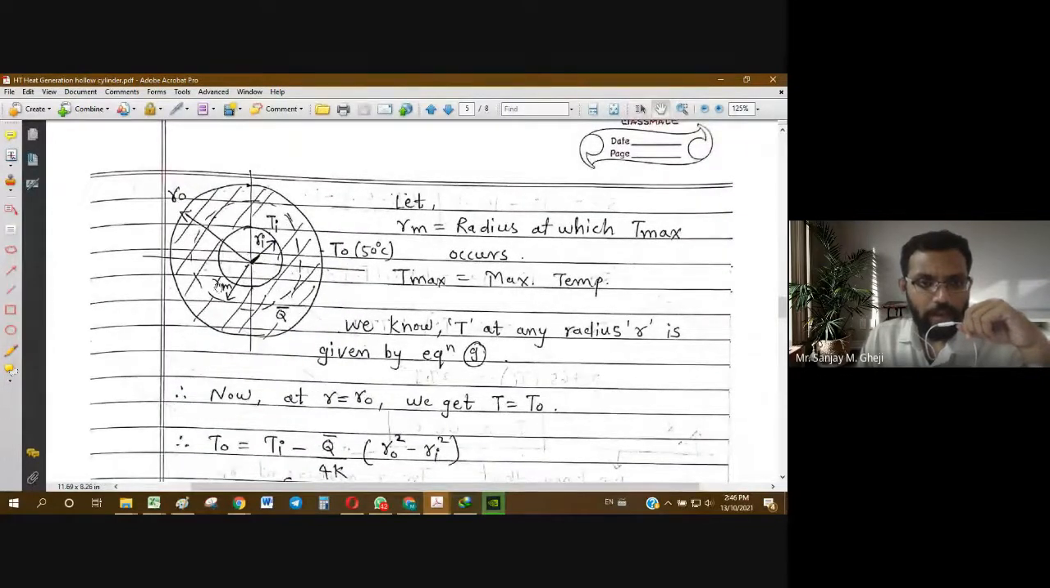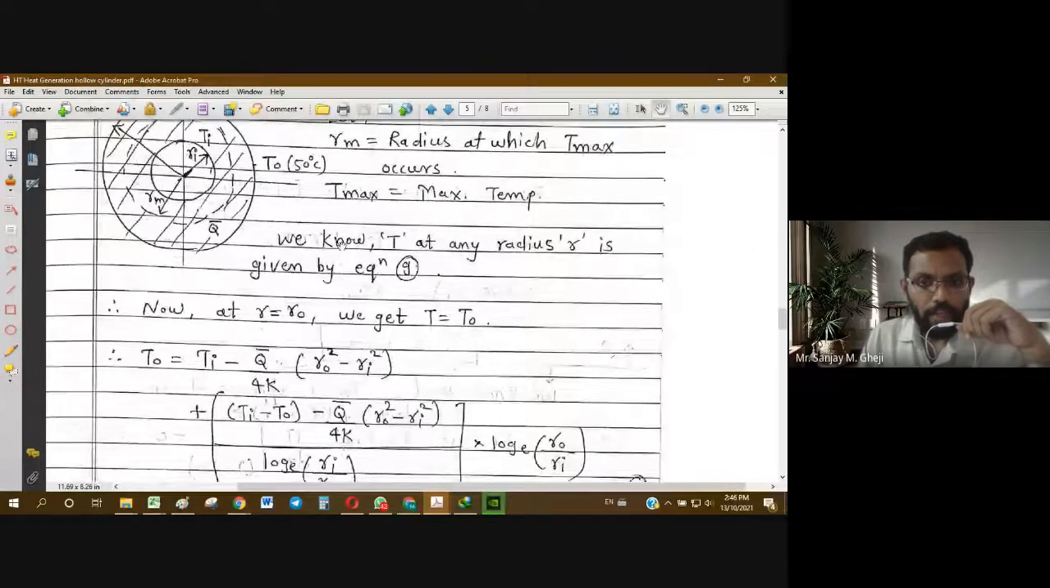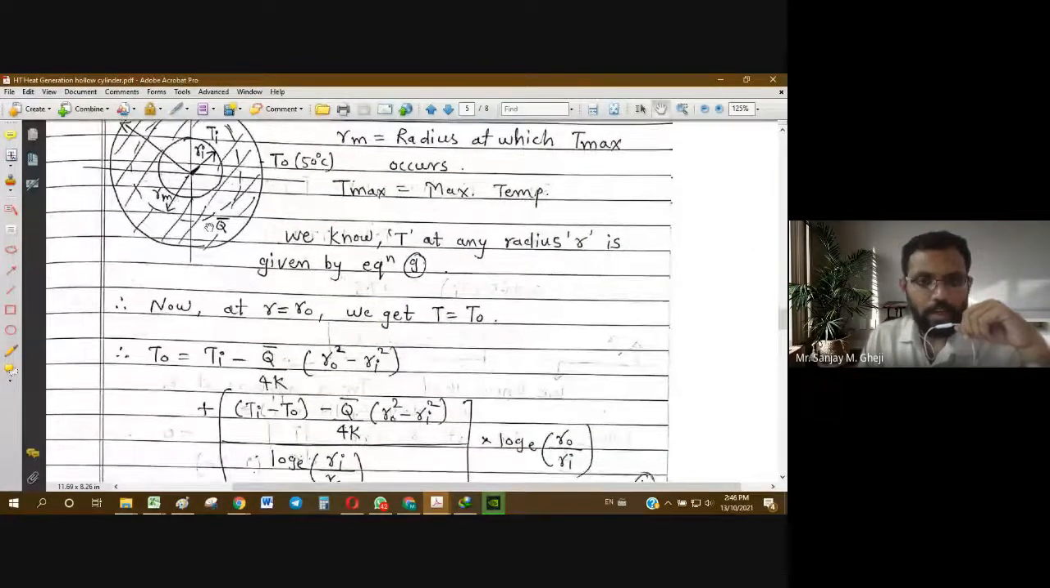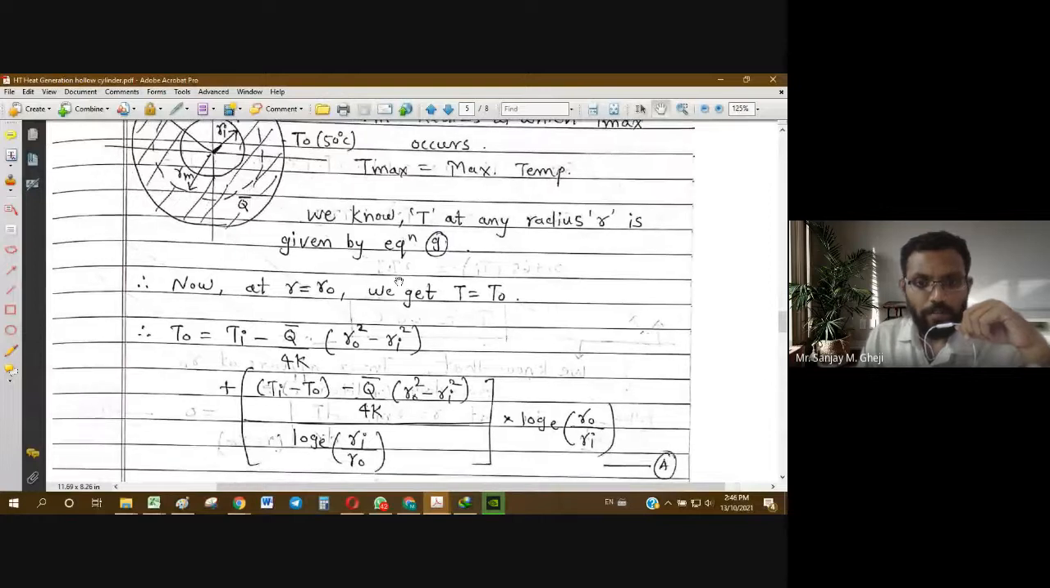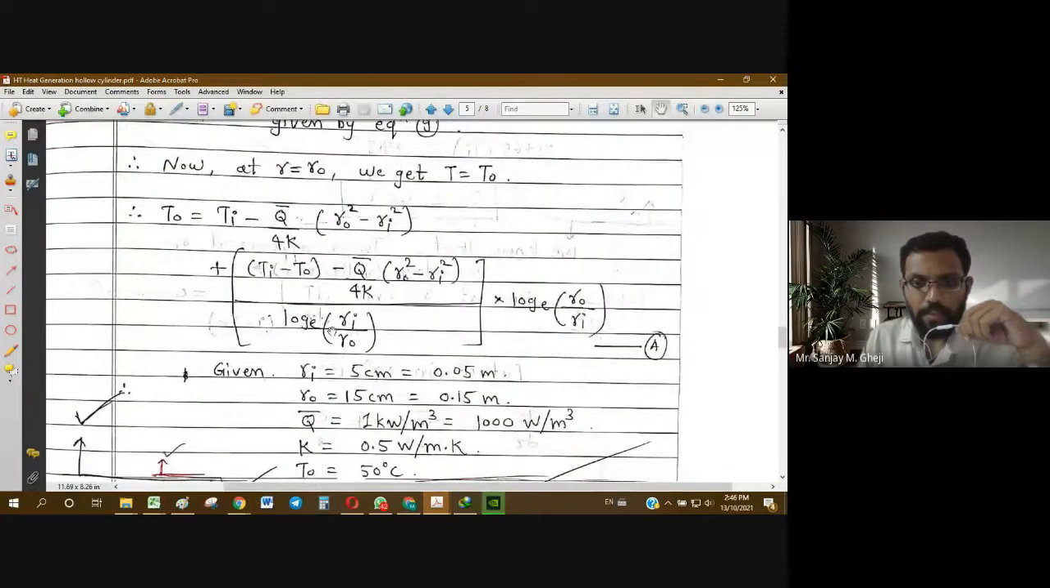Ri, Ro, and some radius Rm where maximum temperature occurs. Inside it is Ti, outside it is To. Then we are given the values of Ri, Ro, and To, and also Rm is given. Now we know that T at any radius r is given by this very long expression. This actually comes from the derivation.